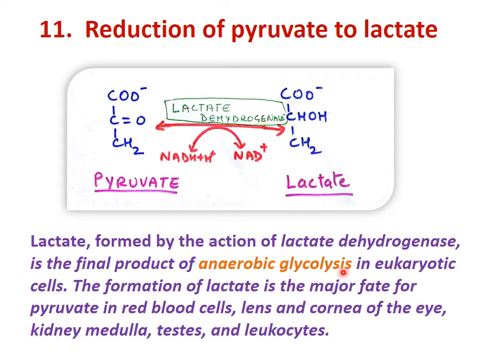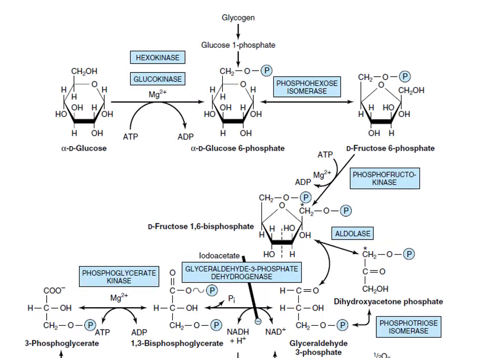So in anaerobic glycolysis, the final product is lactate and the enzyme is dehydrogenase. Of course it is NADH, so that's why it is dehydrogenase. And in dehydrogenase, this is the exceptional case where the product name is added, that is lactate dehydrogenase, because we also have pyruvate dehydrogenase when pyruvate is converted into acetyl coenzyme A. So here it is lactate dehydrogenase, and the reaction is reversible. So lactate is also converted into pyruvate, and the enzyme is lactate dehydrogenase.